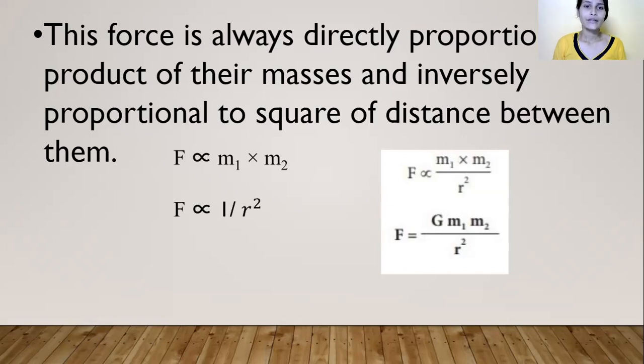For example, we have two blocks. The mass of the first block is 1 kg and the mass of the second block is 1 kg, and the distance is 1 meter. So the force is 1 Newton. When I increase the mass of the first object to 2 kg, then the force is 2 Newton. Or when I increase the distance between them, now the distance is 2 meter, the force will decrease.